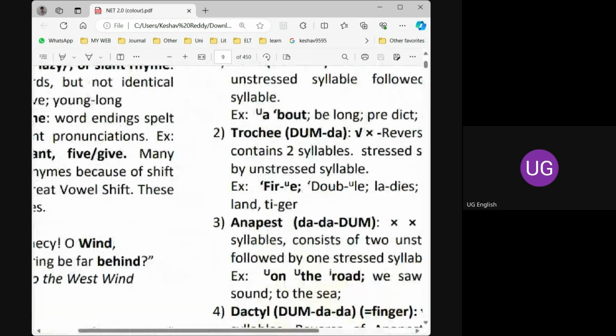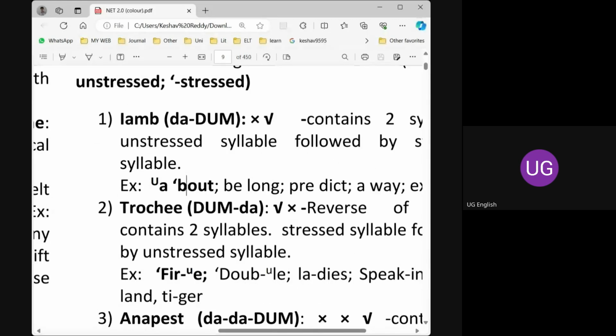A is a weak prefix here. We don't stress on this A. This is unstressed, whereas bout is stressed. So dum is the code, actual code. Da is unstressed. Dum is stressed. Da dum is iamb. Trochee is reverse to that. That is dum da. The first syllable is stressed in trochee. The second syllable is unstressed.